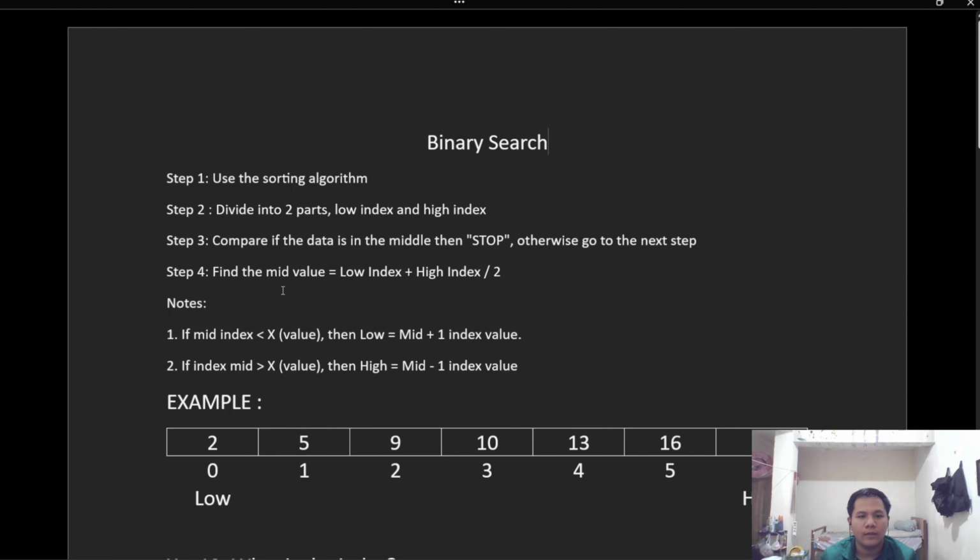Step 4. Find the mid value equal low index plus high index divided by 2. Note, if the mid index is less than x, x is the value, then low equals mid plus 1 index value. If the mid index is more than x, then high equals mid minus 1 index value.